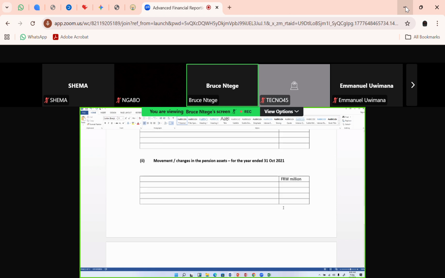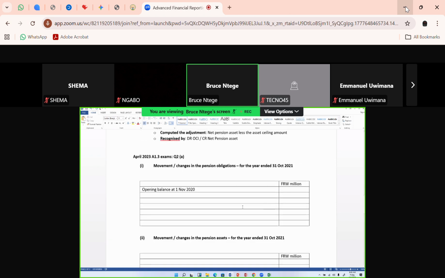So I'm just trying to make that orderly. So my opening balance, 1st November 2020, for the pension obligations is 28,000. Okay, so I have 28,000 in there.